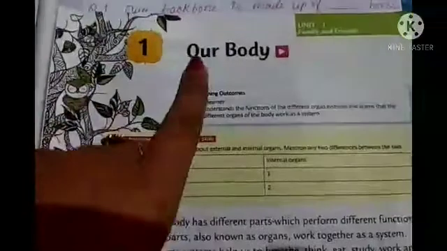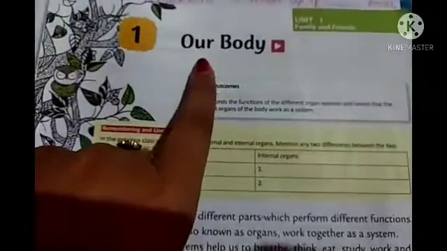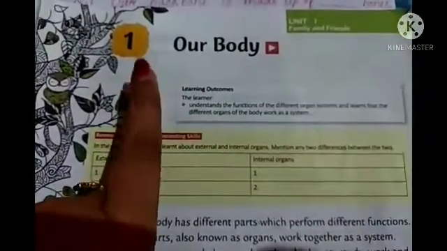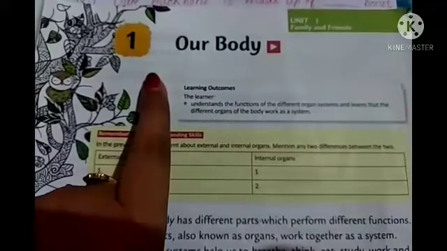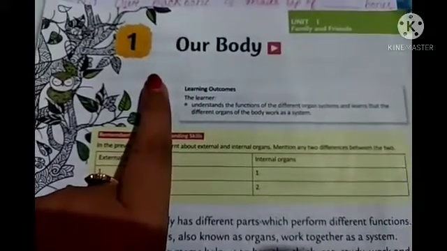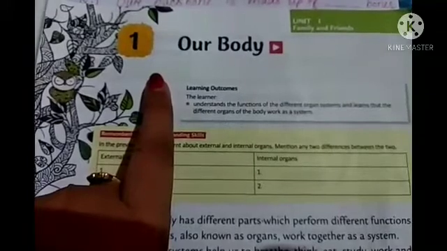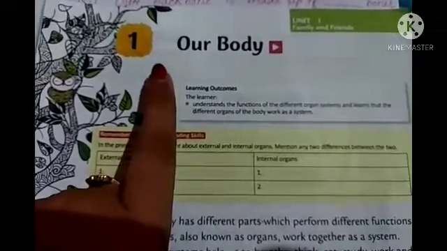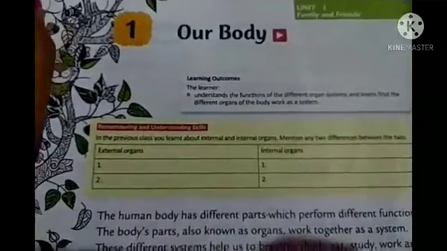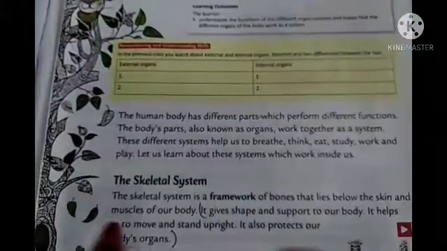So the first chapter is our body. Okay, so in this chapter we have already learned about different systems of our body, different functions of different organs in our body, and also how our organ systems work. Okay, so here it starts with internal and external body parts.